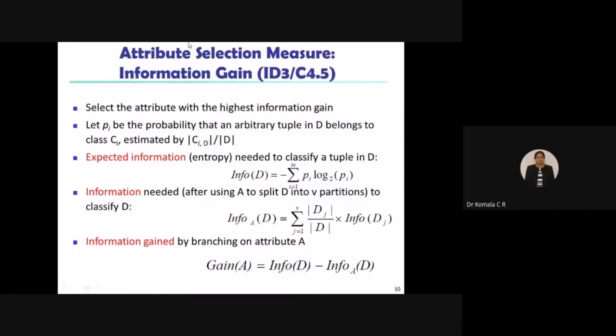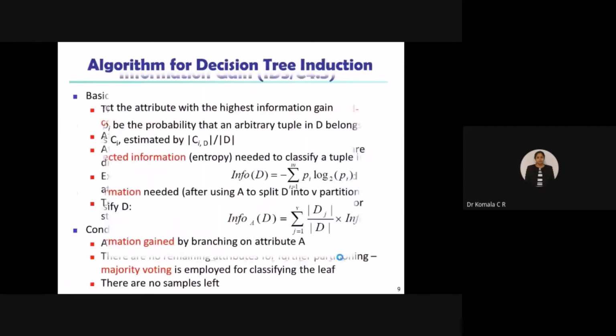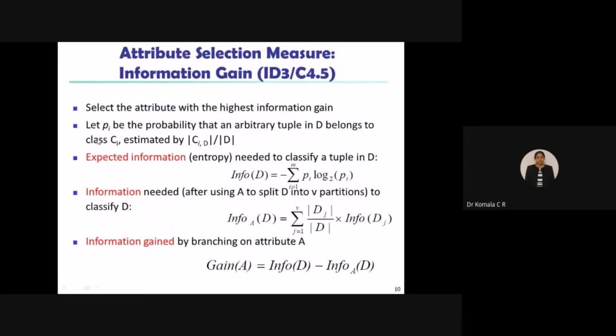Let us see how we are going to evaluate the gain with the help of some mathematical equations. Firstly, we select the attribute with the highest information gain. Then we do the analysis to find the probability that an arbitrary tuple in D belongs to class Ci. D is the database here, and P is the probability. Class Ci means, for example, that student is one of the class names, credit rating is one of the class names, and I also have another class name, income, and so on. Based on this, you are going to do the analysis, right? So I am going to consider Ci.